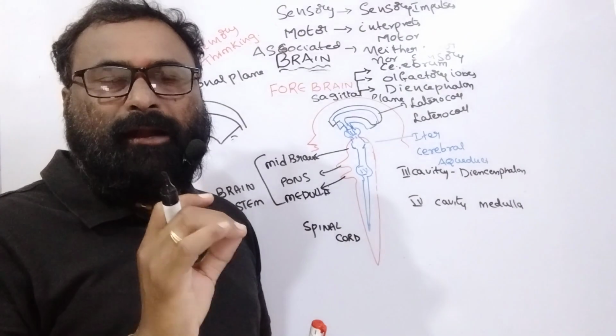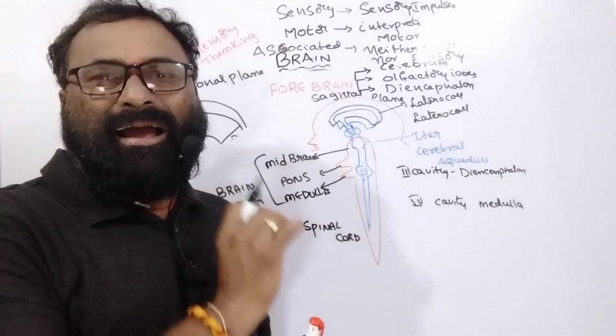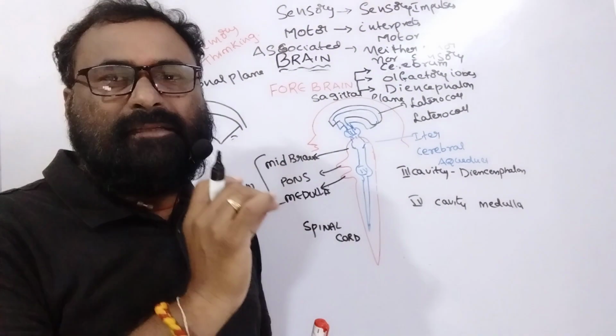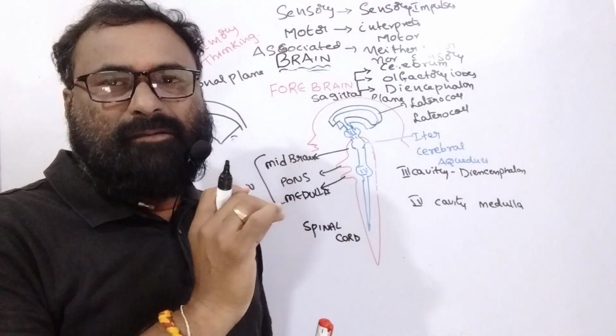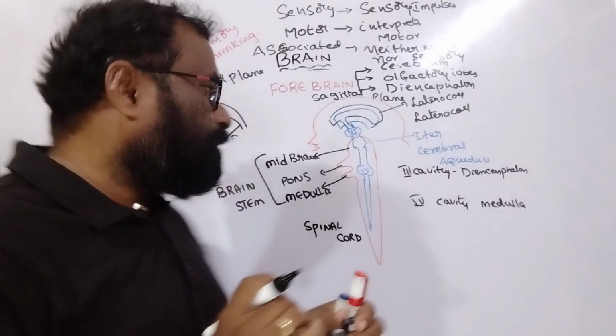Third ventricle is located at the diencephalon. Fourth ventricle is located at the medulla oblongata. First and second ventricles are located at the cerebral hemispheres. First, second, third are interconnected with foramina of Monro.